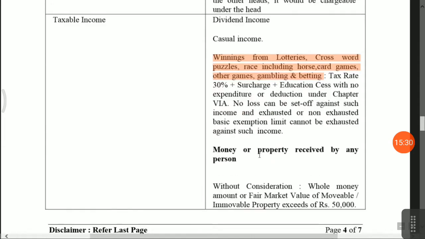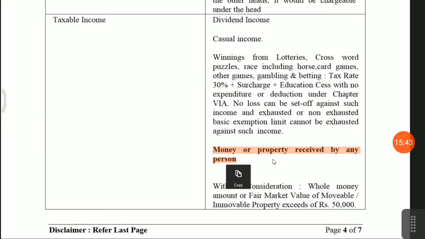Okay, next one is money or property received by a person. Friends, why was this provision introduced by the government? Because assessees were using so many different techniques to avoid tax liability.